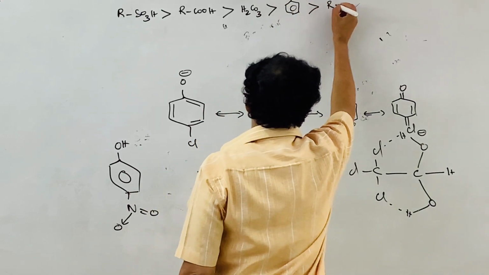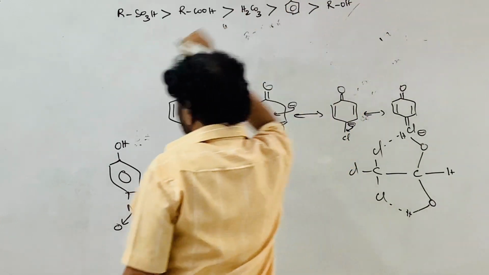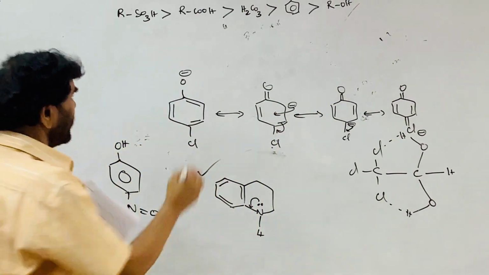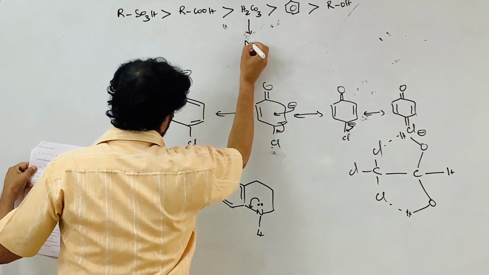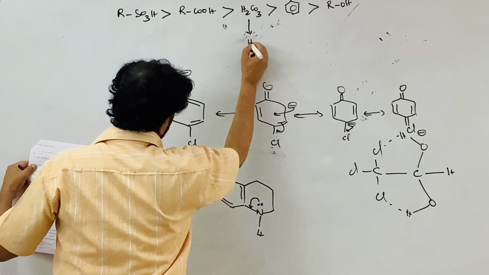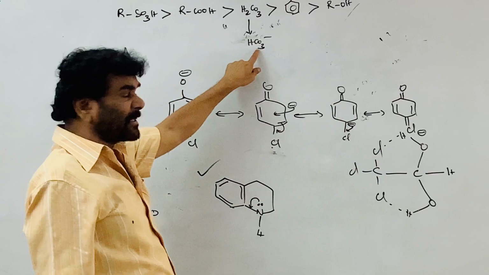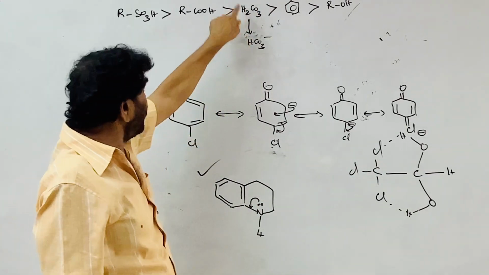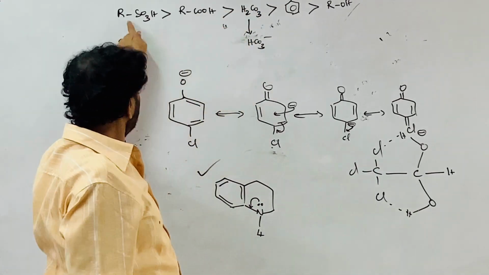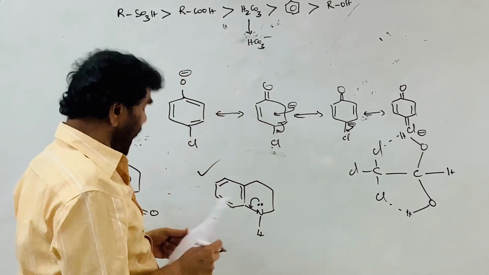Like this, alcohol or water, whatever it is, reacts with the conjugate base bicarbonate ion. The stronger acid can donate the H plus ion to the conjugate base of the weaker acid. Therefore, these two only should react with it.